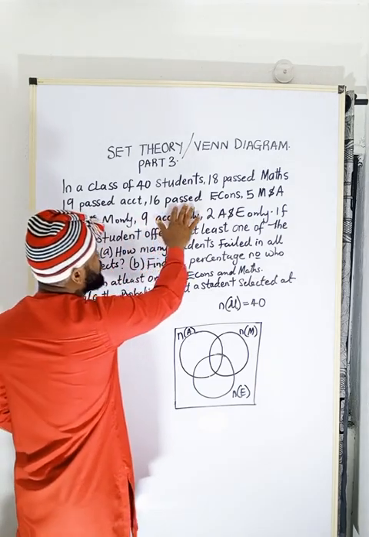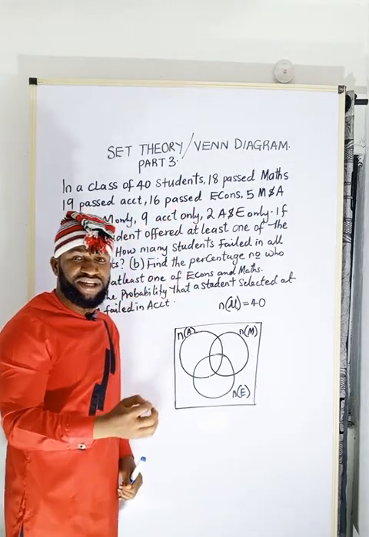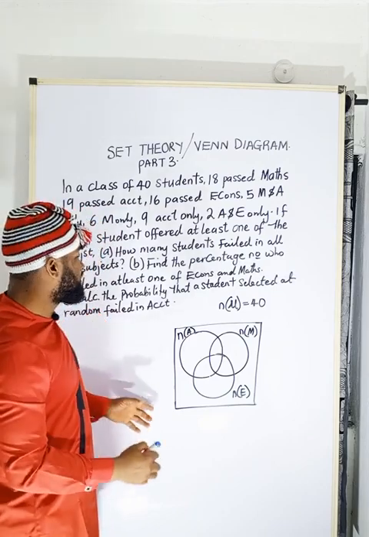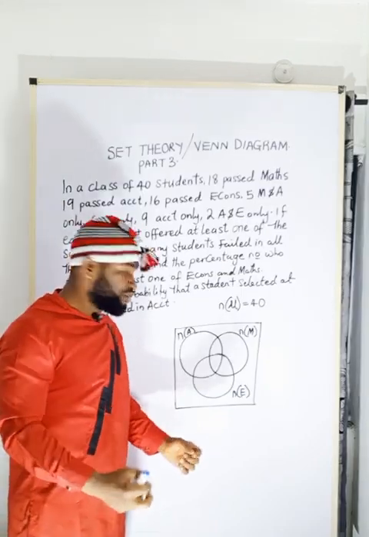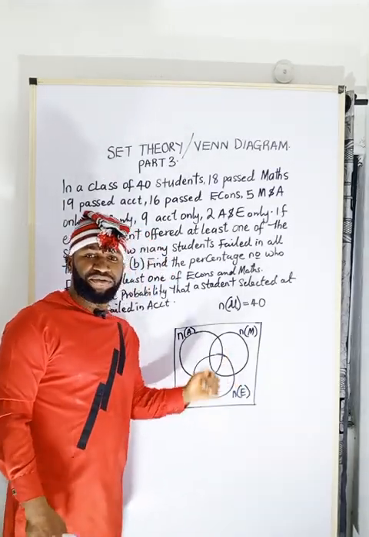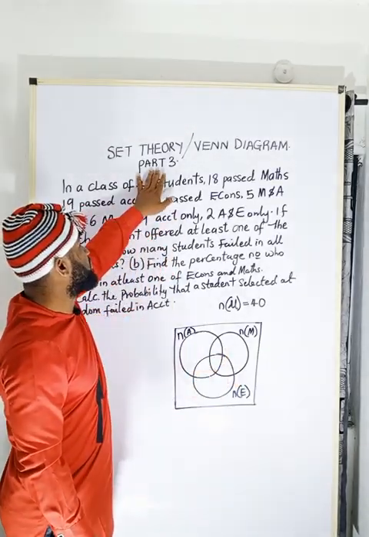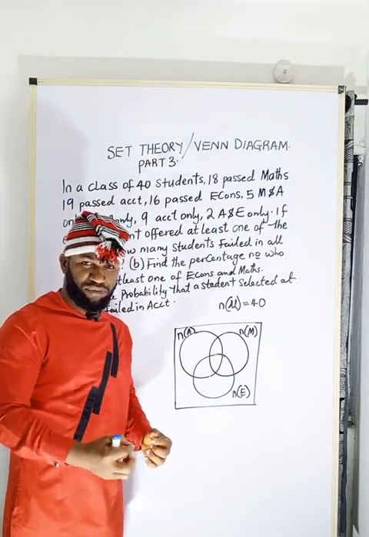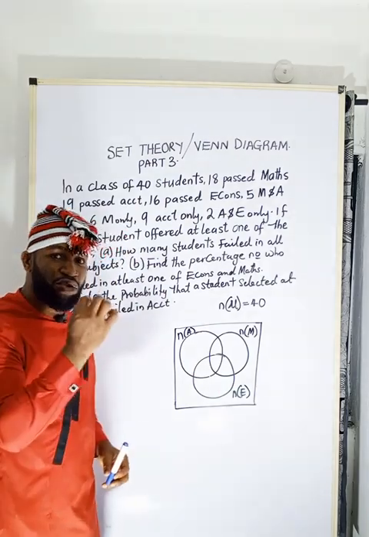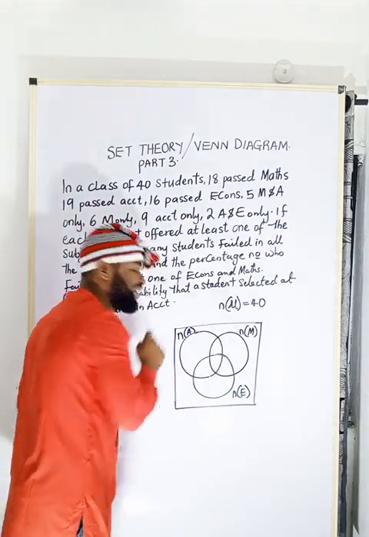The same thing happens to economics, unless they said only. If they had said 18 students passed maths only, then you are boldly going to put it here. Because if you check the one I said about the part 2, you realize that that word only is very important. That is the only time you can write it there.